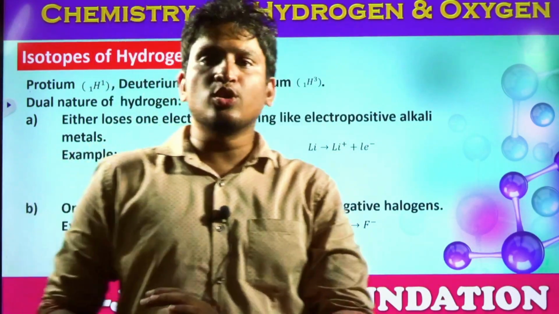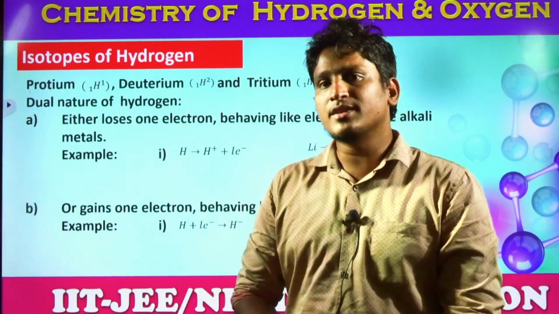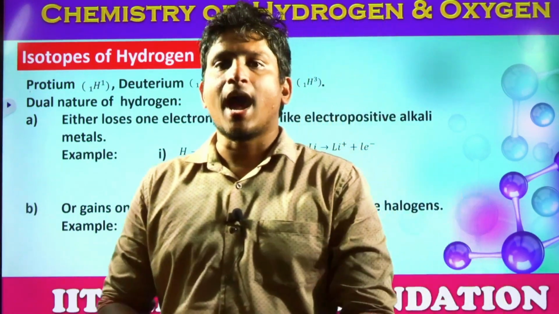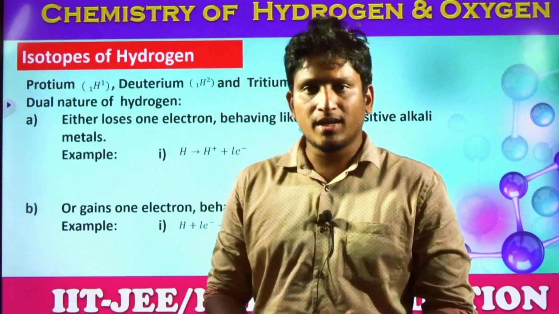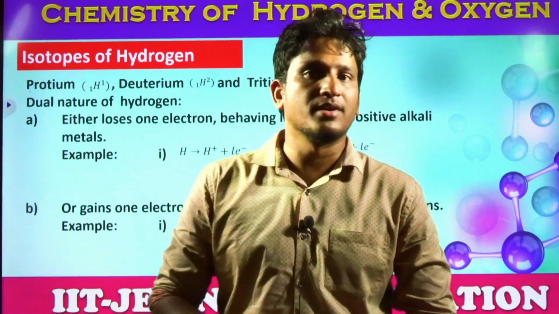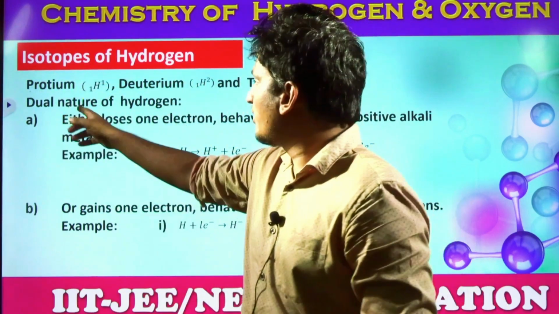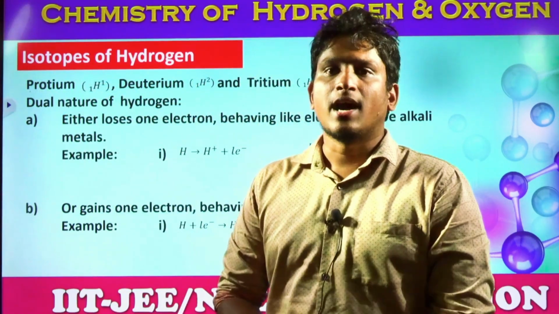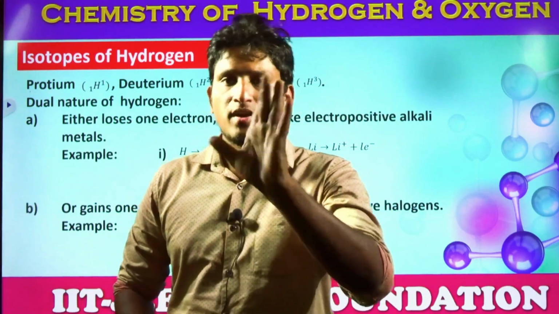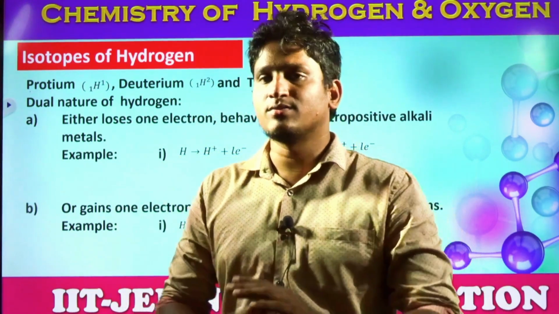Next, isotopes of hydrogen. So what is the definition of isotope? Isotopes means atoms of elements with the same atomic number but different mass number. Which means, students, look at these 3 isotopes. Hydrogen has 3 isotopes: protium, deuterium and tritium. Hydrogen contains 1 proton and 1 electron. That is the general normal hydrogen that we are talking about.